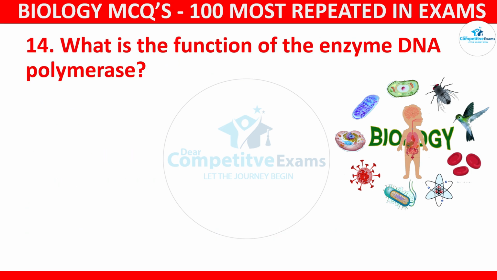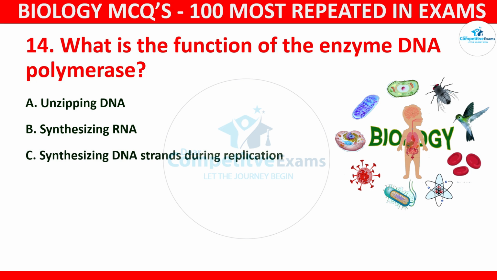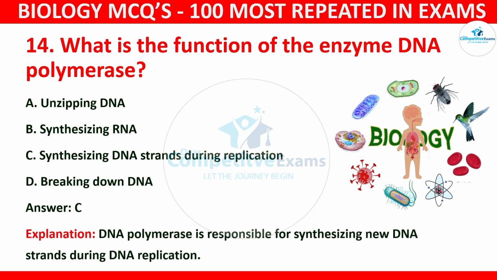Question number 14. What is the function of the enzyme DNA polymerase? Unzipping DNA, synthesizing RNA, synthesizing DNA strands during replication, or breaking down DNA. The correct answer is C, and that is synthesizing DNA strands during replication. DNA polymerase is responsible for synthesizing new DNA strands during DNA replication.